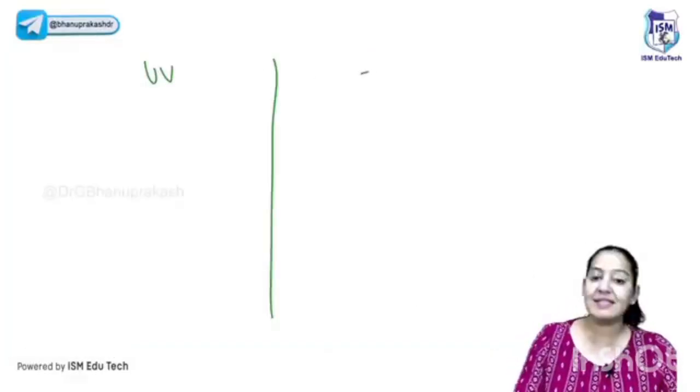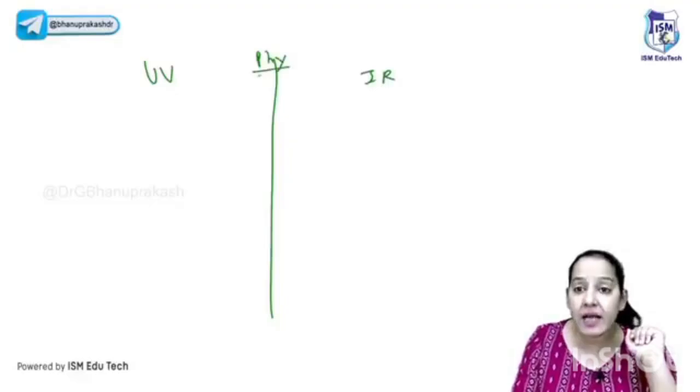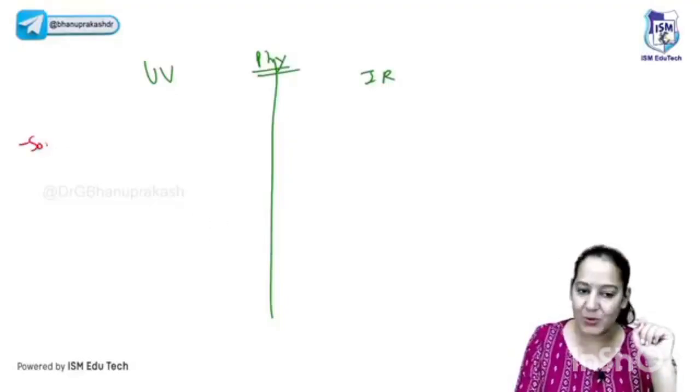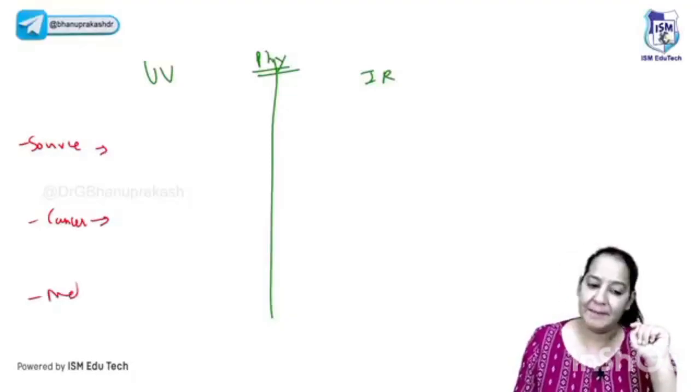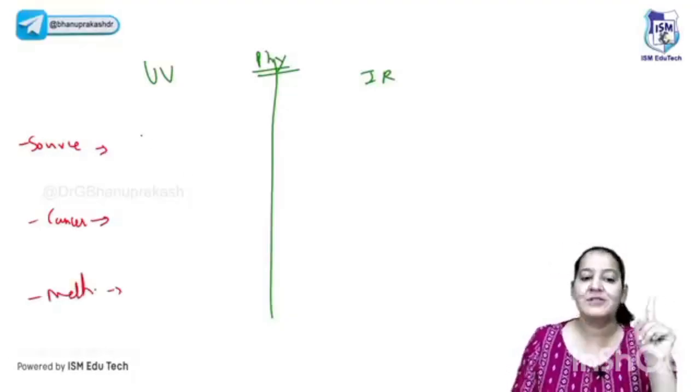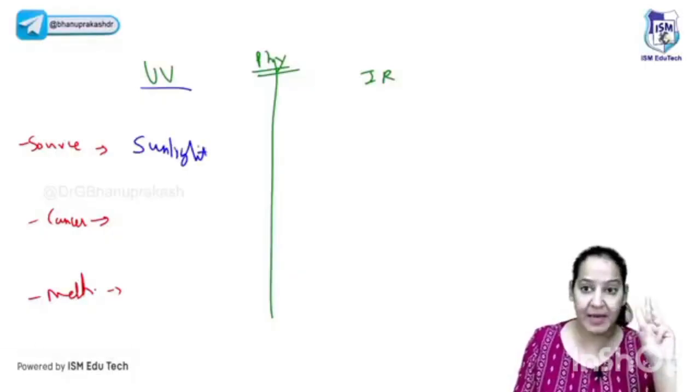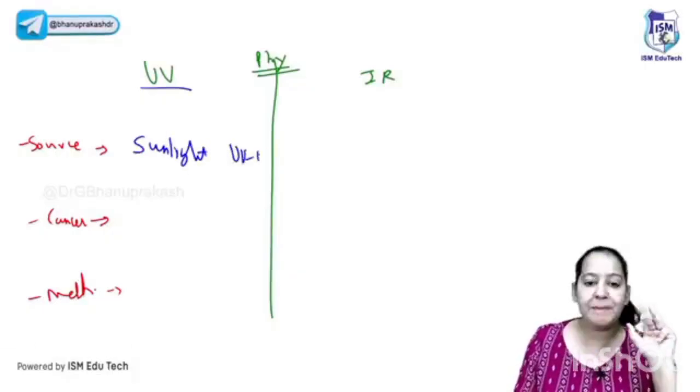Listen. First I will write for you, then you will tell me the answers. Tell me UV rays, IR rays, the two types of physical carcinogenesis. You have to tell me the source of each of them. Number one, you have to tell me the cancers they are causing in which organ, and you have to tell me the mechanism in one line, not in detail. That's it. So what is the source of UV? Who will tell me? Of course, it's sunlight. There are three UV: UVA, B, C. Which is bad? B for bad. UVB is bad, it is carcinogenic.